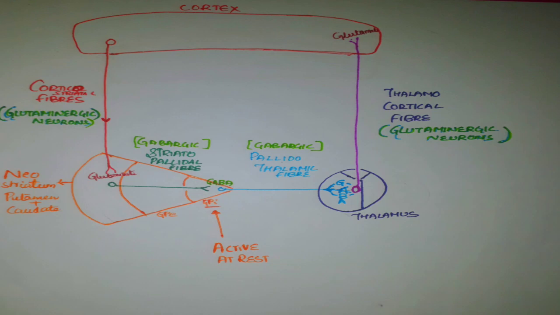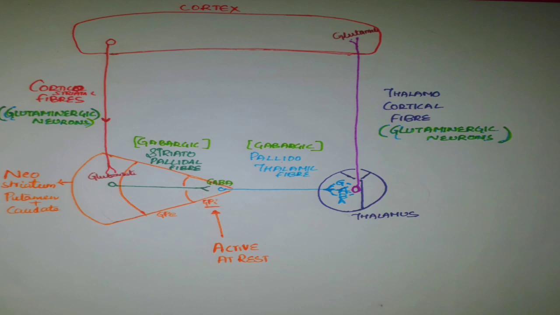What happens at rest? When we are at rest, when we are not performing any action, then the motor cortex should also be in resting condition. When we are at rest, globus pallidus internus is very active and it is actively firing. When it is actively firing, it is releasing GABA on thalamic nuclei. As GABA is inhibitory, it inhibits the thalamocortical fibers.